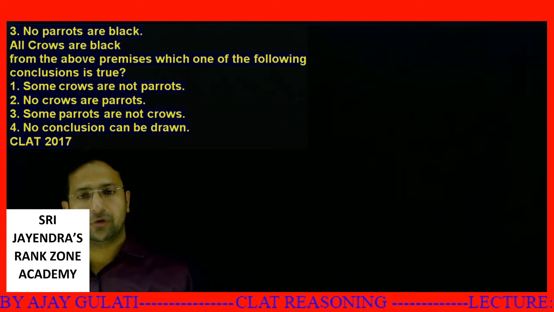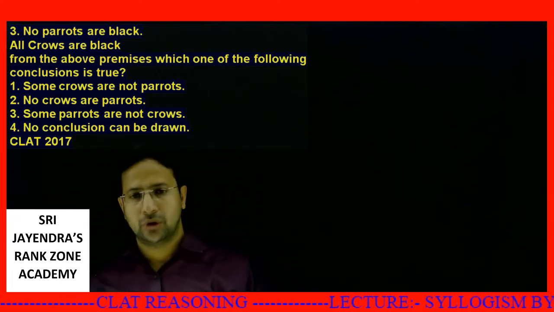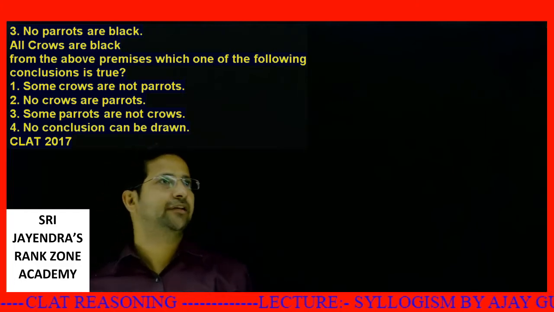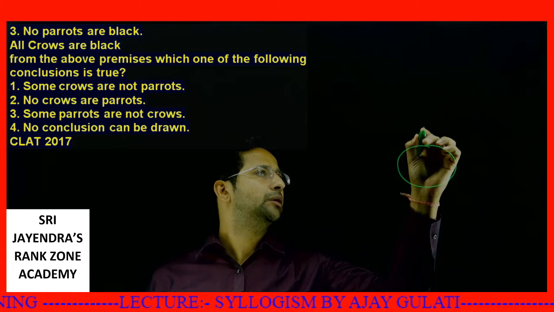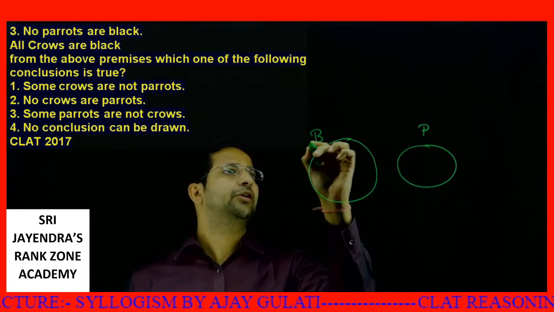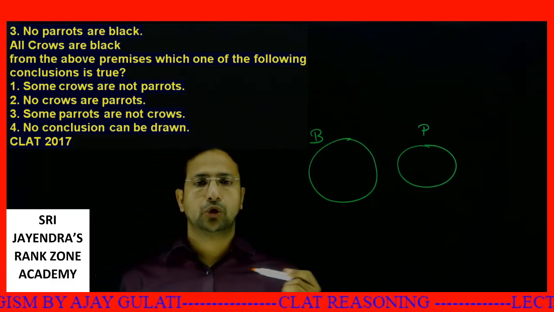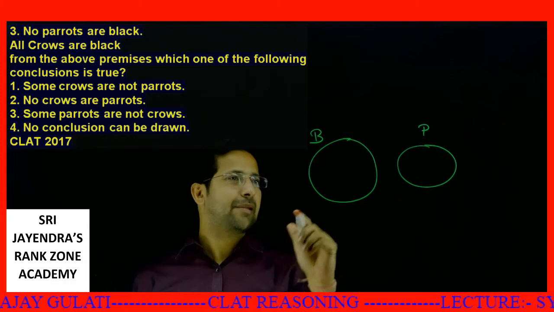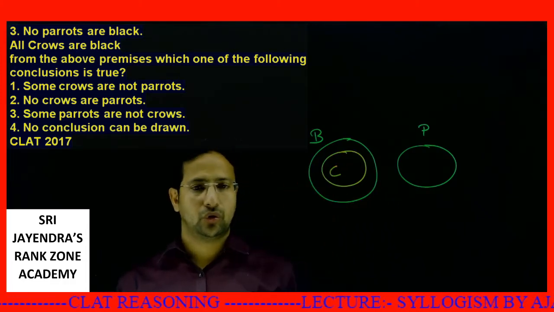Let's take another beautiful question. No parrots are black. Let's say I draw parrots over here. This is the parrot set, and I draw another set, black. All crows are black. All crows are black means the crows lie in this portion. These are crows.